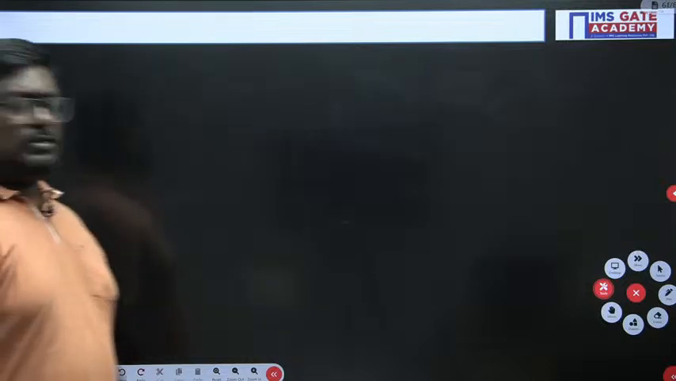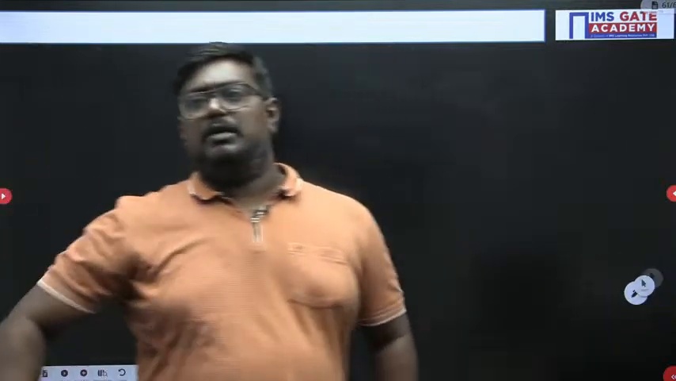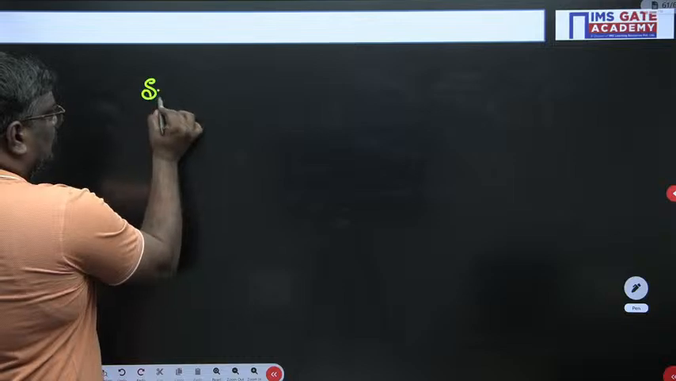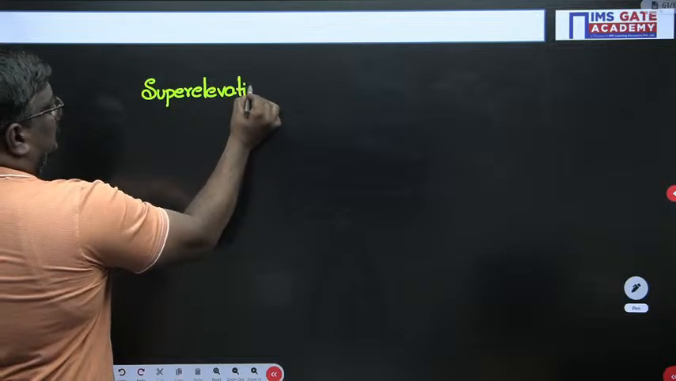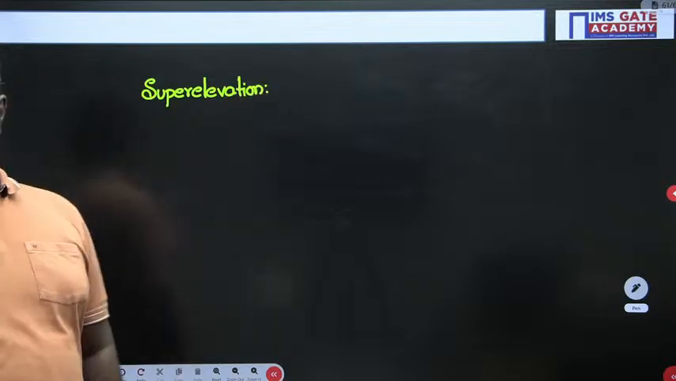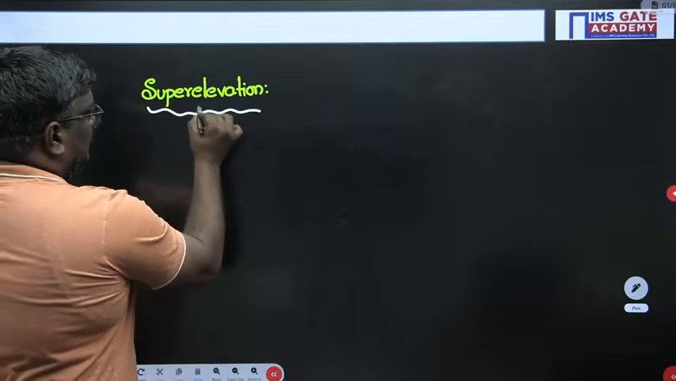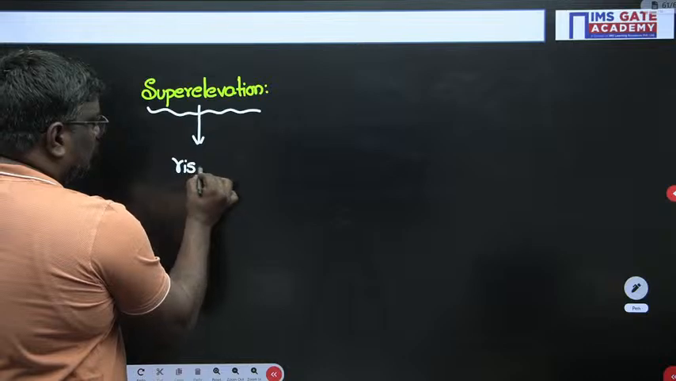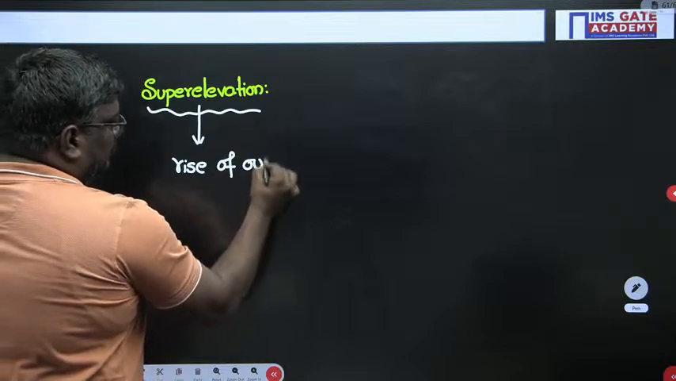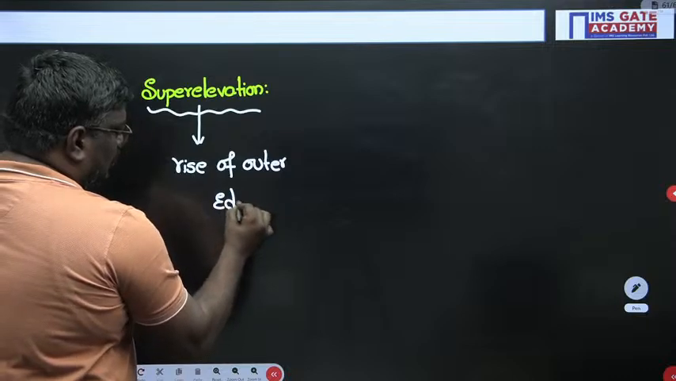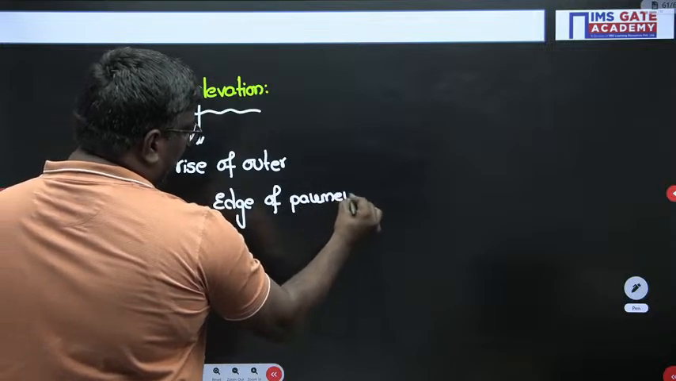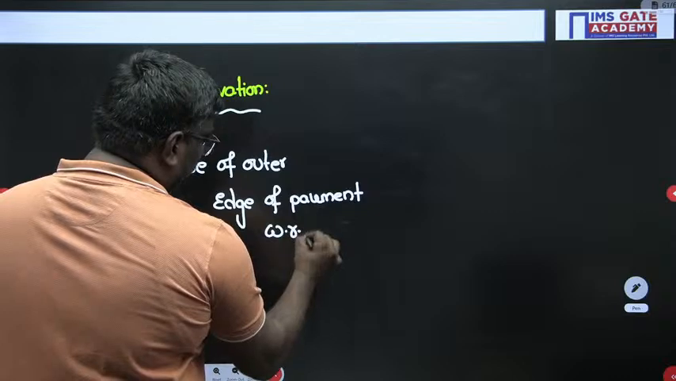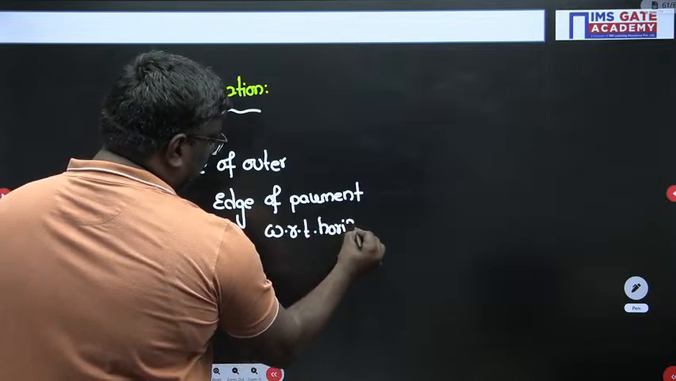Now let me tell you some other concepts related to super elevation, extra widening and all, students. If anyone asks you what is super elevation, this is a basic term in transportation. Always remember, super elevation is the rise of the outer edge of the pavement with respect to horizontal.